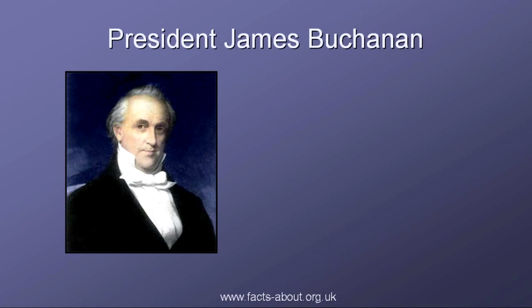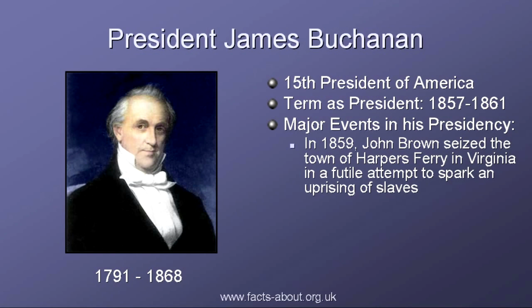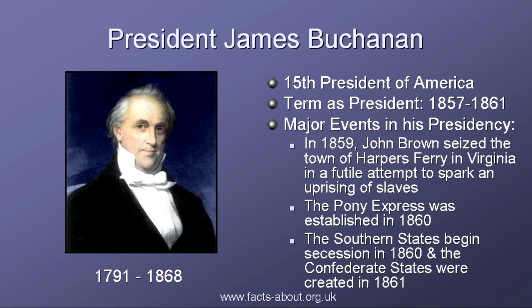James Buchanan was the 15th President of America and the only bachelor to ever serve in the White House. An ineffective president, he failed to find a compromise to keep the South from seceding, and the Union broke apart. His term in office was from 1857 to 1861.